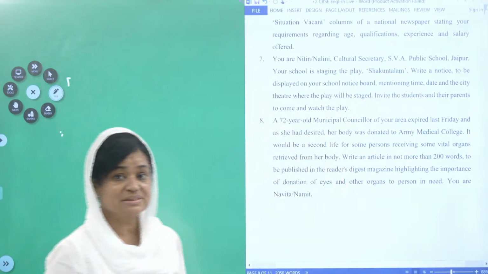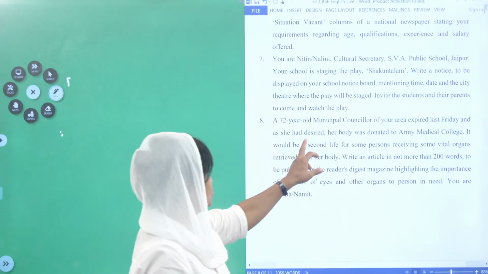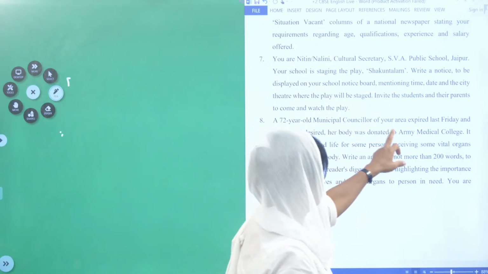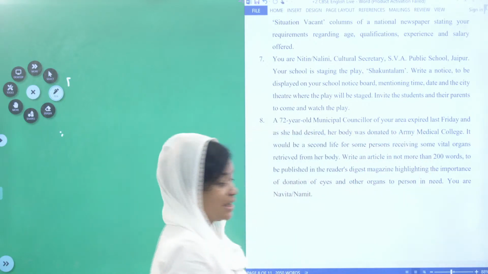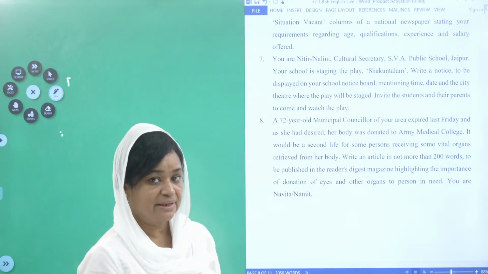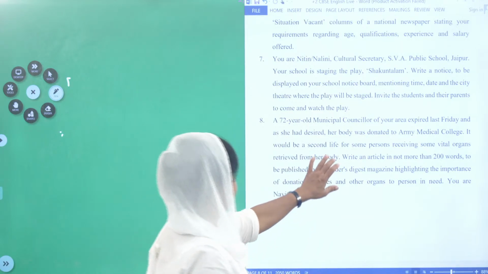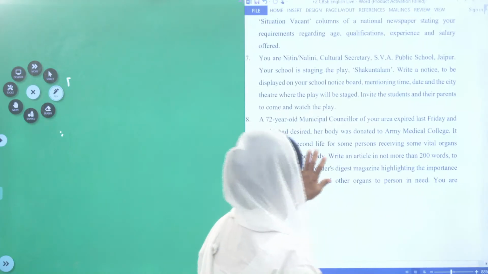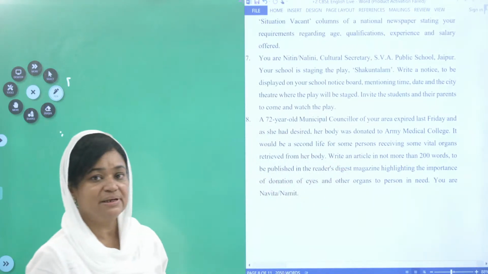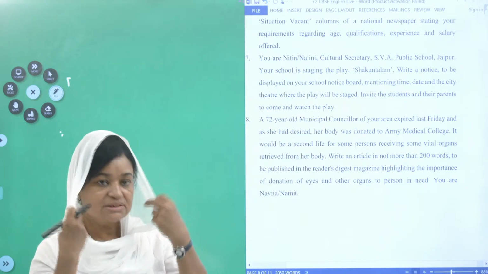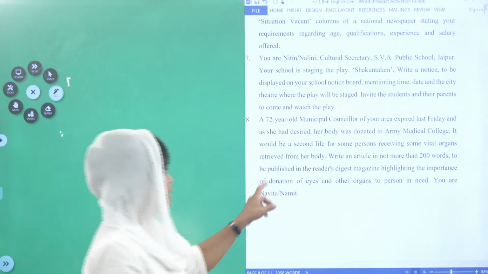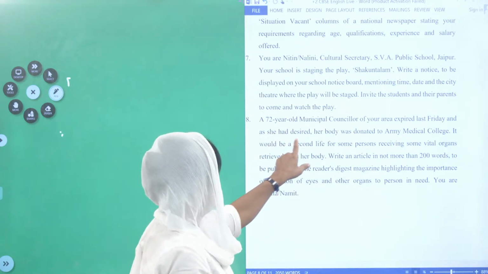Shall I read this question? A 72-year-old municipal councillor of your area. You are having a councillor in your area. What is the age of that lady? 72 years. Expired last Friday. Expired means passed away. She passed away last Friday and she had desired.